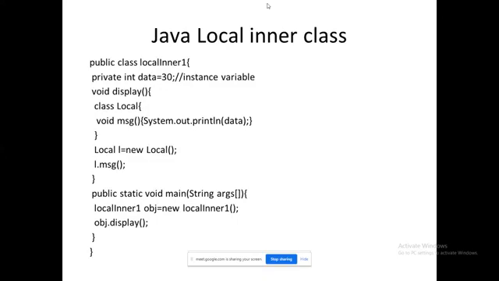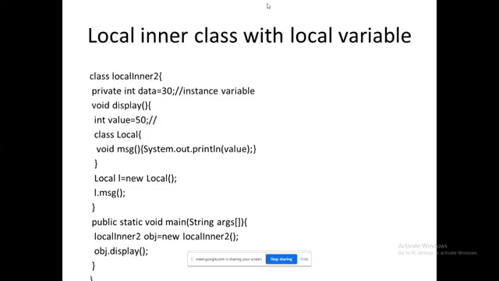So the object creation and the complete contents are available within the display method. It is enough to call the display method using the outer object. That is what? Local inner class. Okay. I think you could be able to identify the difference between member inner class and local inner class.